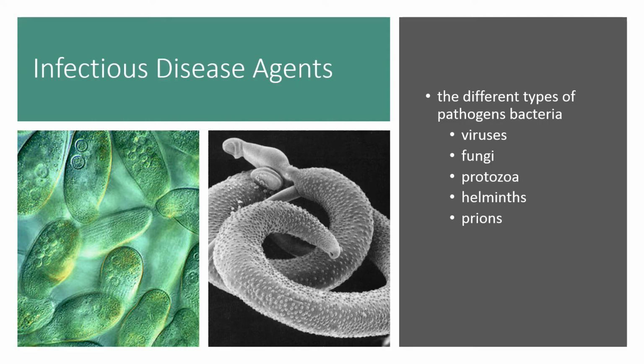However, besides the bacteria and also virus, there are also other infectious disease agents as listed in this slide, which can be from fungi, from protozoa, from helminths, and also from the prions. Okay, so remember, bacteria and virus are the most common agents for infectious disease, but besides them, there are other agents as well.